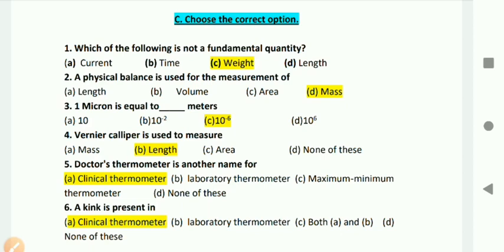The last, a kink is present in clinical thermometer, so option number A is the right answer.